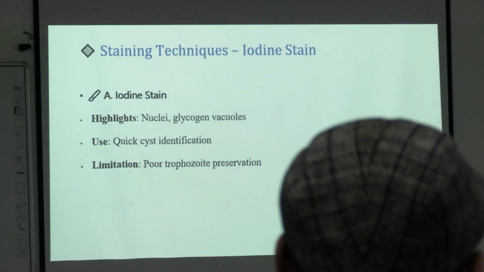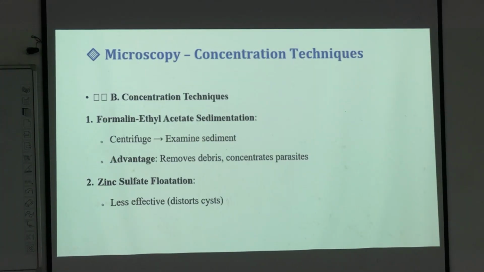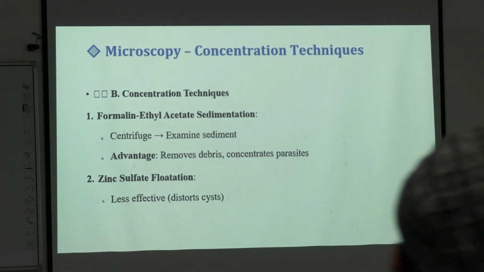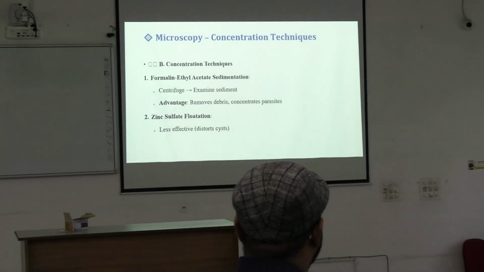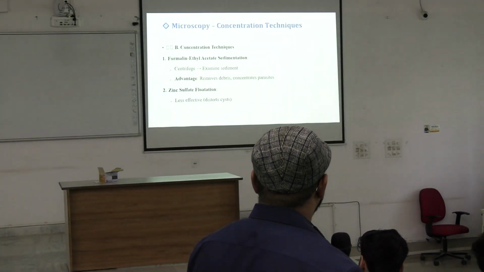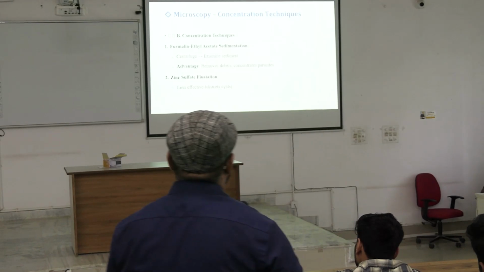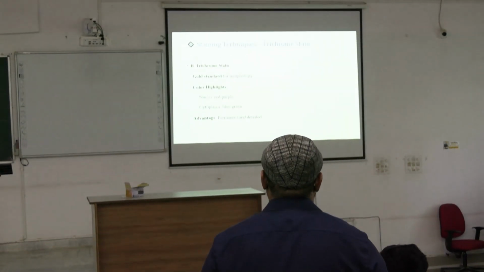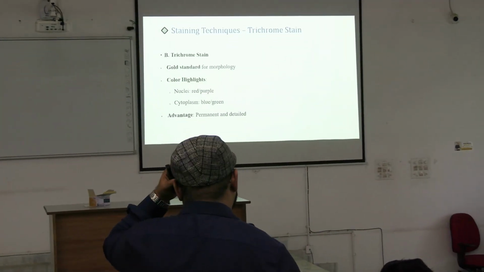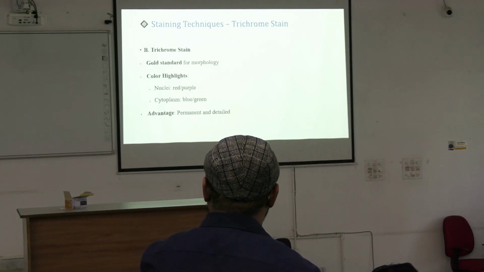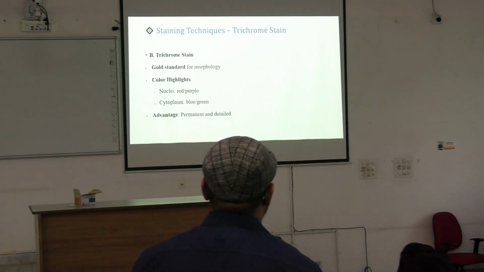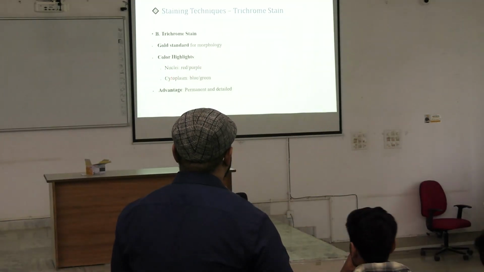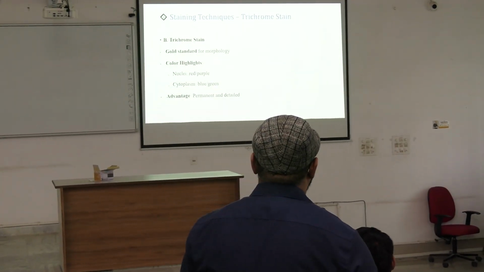So one is a normal microscopic stain, the direct wet mount, and another is the iodine mount. Then there is the trichrome stain. This is the gold standard for morphology. It colors the nuclei red and purple and the cytoplasm blue-green. The advantage is that it is permanent and detailed.